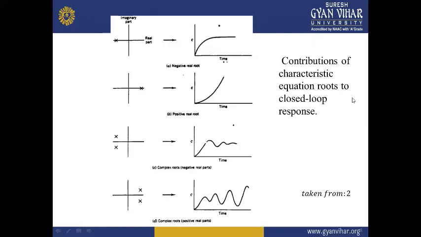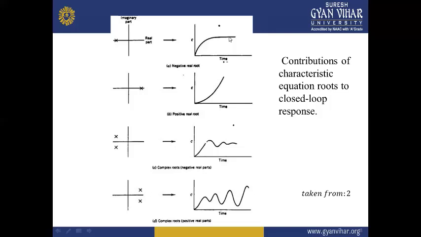Look at these examples. From a characteristic equation, we have one pole on the left hand side of the S plane, lying over here at this location. Now we know that this is the stable region and this is the unstable region. When we plot the response of such a system, we get that it reaches a steady state value as the time approaches infinity, and such a system is called a stable system.